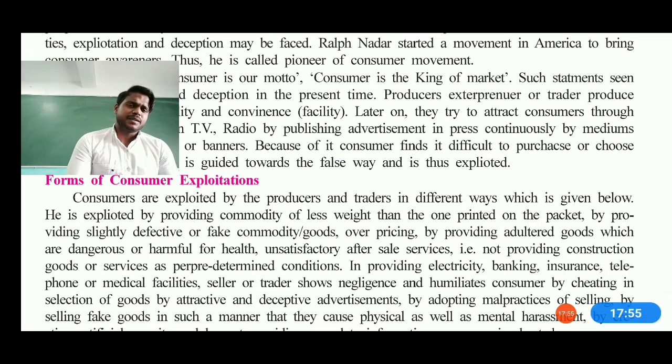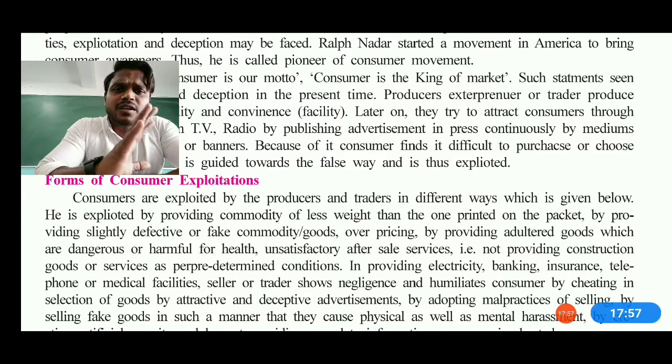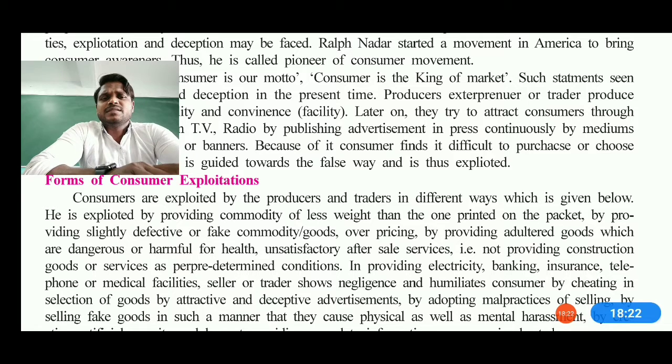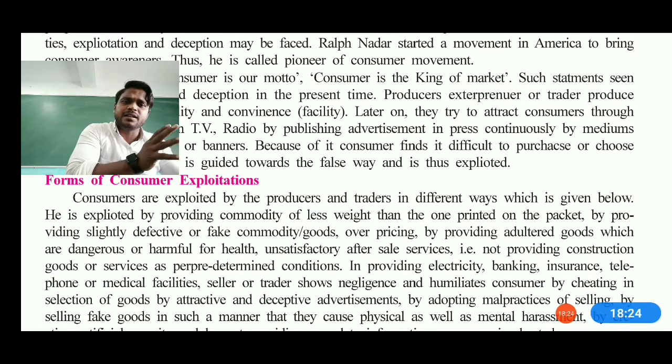Now how do people get exploited, dekho. Consumers are exploited by producers and traders in different ways, as given below. First, they are exploited by providing commodities of less weight. Have you ever weighed any material you are going to buy, like a wafer or any other thing? Are you weighing it once again? You are maybe not doing it. Why? Because you trust that person. So that's how they also get their margin at that level.